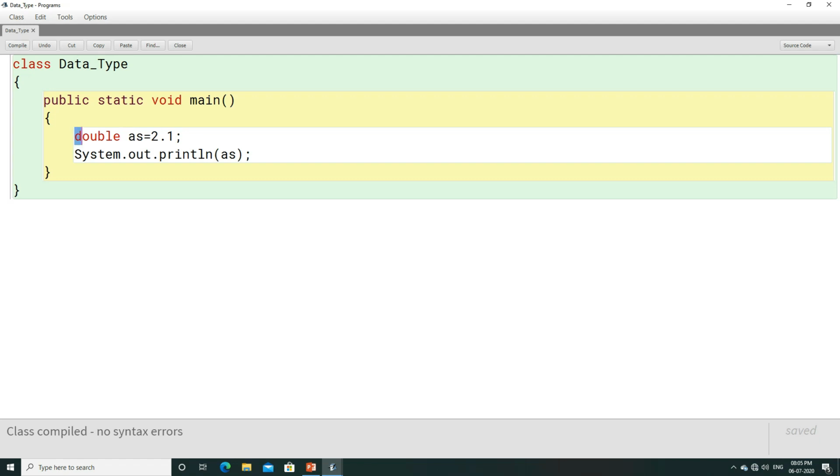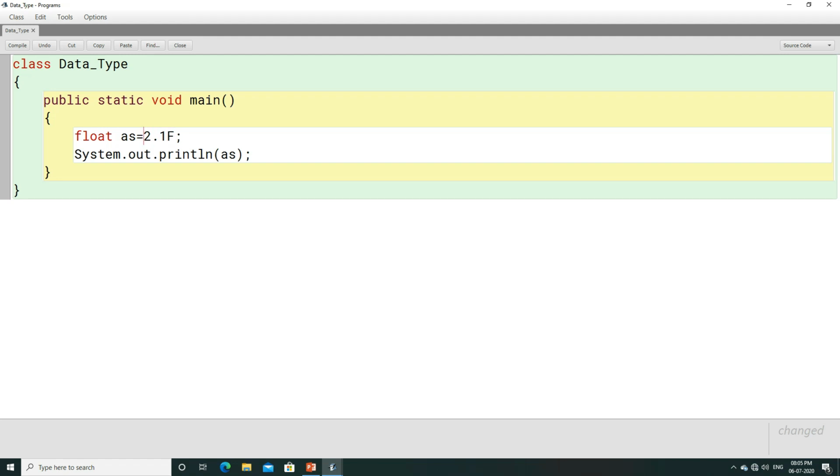This can be compiled, but instead of double, when you write float AS equals to 2.1, this is going to give you an error. Why is it going to give you an error? The reason is 2.1 is by default considered as double, and we know that a double cannot be stored to a float directly. The reason is double is 64-bit and float is 32-bit. You can never accommodate 64 bits into 32 bits. For that, you have to tell the compiler, look, this is not a double value, rather this is a float value.